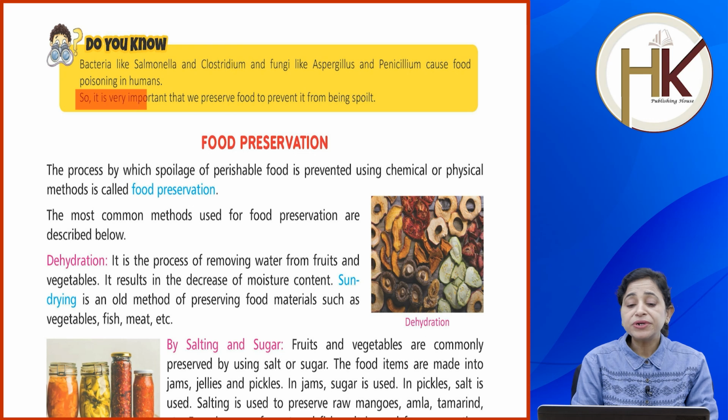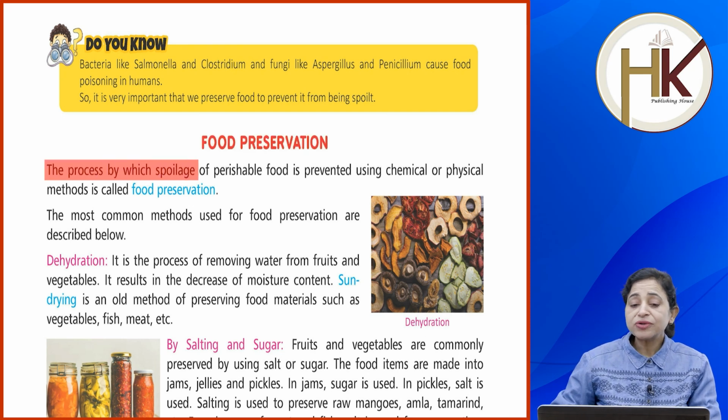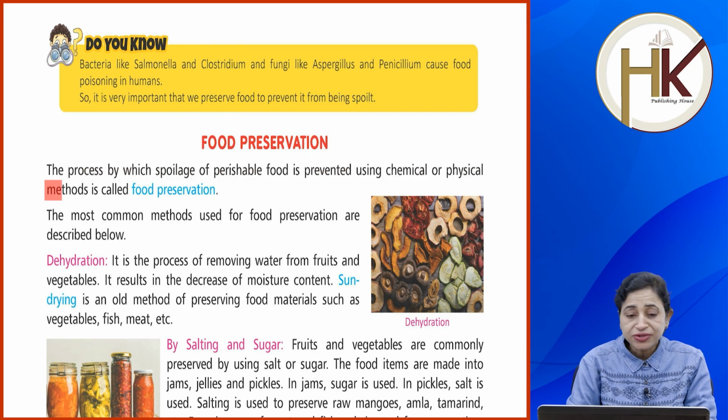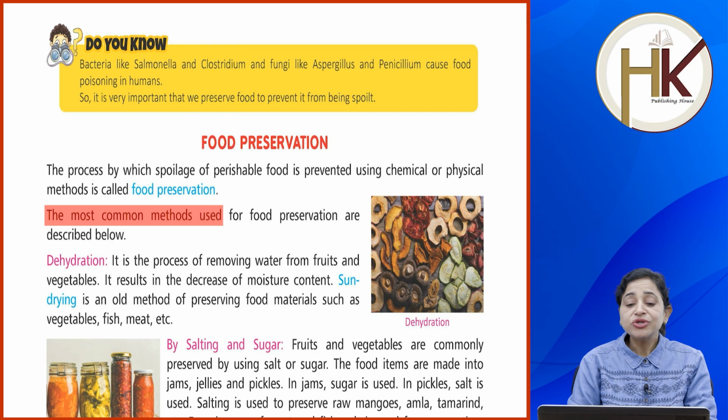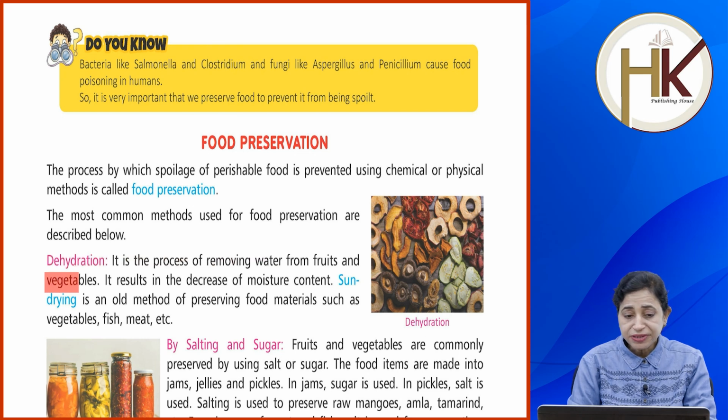So it is very important that we preserve food to prevent it from being spoiled. Food preservation is the process by which spoilage of perishable food is prevented using chemical or physical methods. The most common methods used for food preservation are described below. Dehydration is the process of removing water from fruits and vegetables. It results in decrease of moisture content.